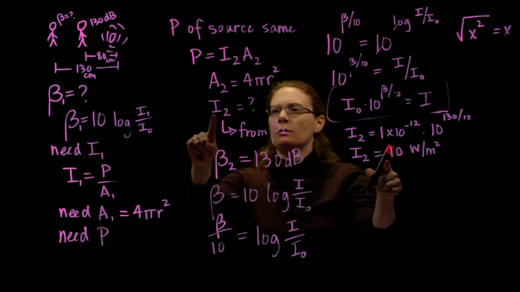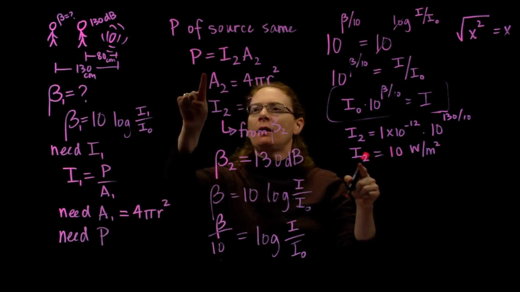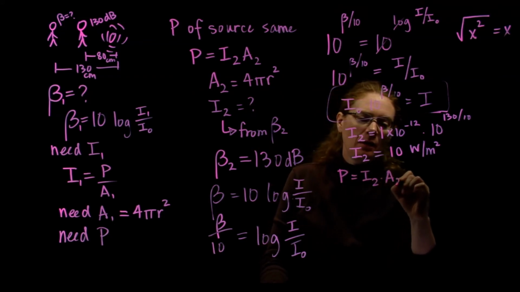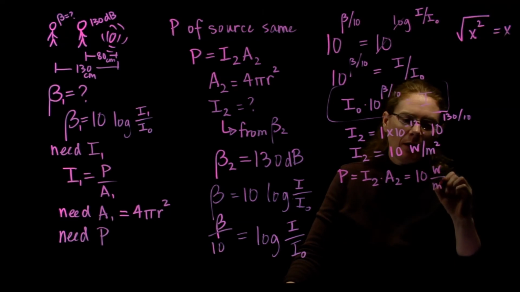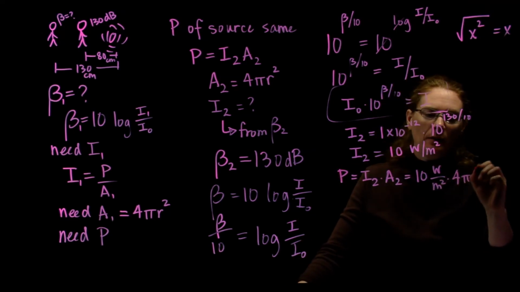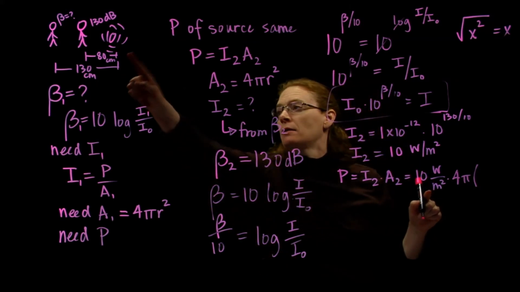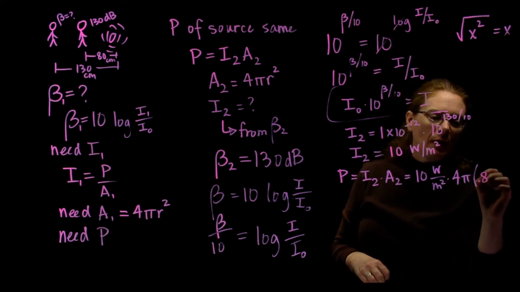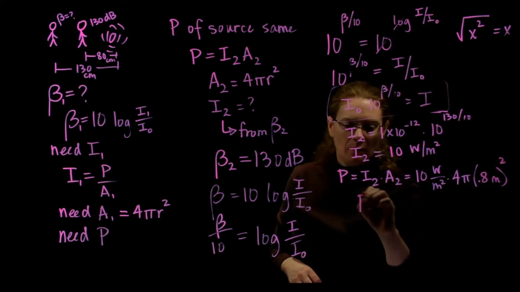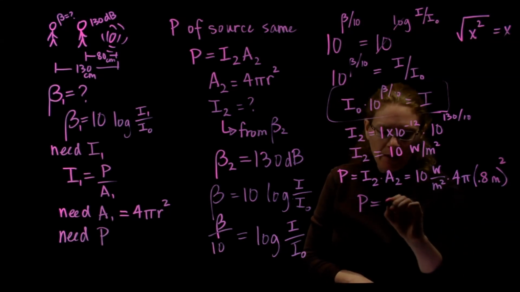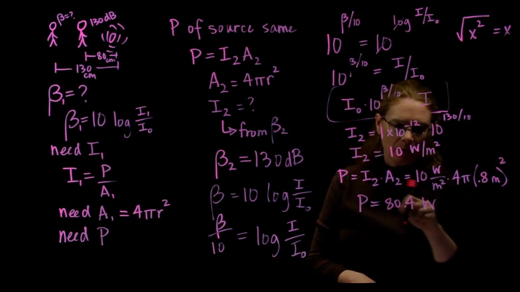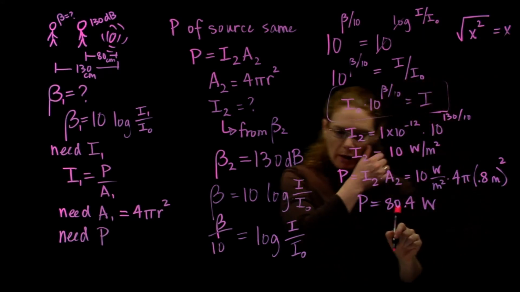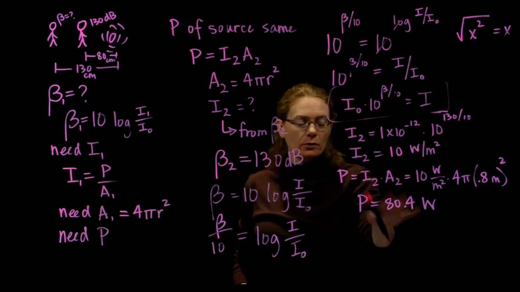So, okay, now I have I2. Now I'm working backwards through my plan here. Now I should be able to get the power. So power is I2 times area 2. So it's 10 watts per meter squared times the area, which is 4 pi, times the distance squared. My distance, 80 centimeters. Look at that unit though. 80 centimeters needs to be converted to meters: 0.8 meters squared. All right, power, what do I get with that? 80.4 watts. So the watts stays on top, the meter squared and the meter squared here cancel, leaving me just watts. Now I know the power of the jackhammer, so the power of the source.